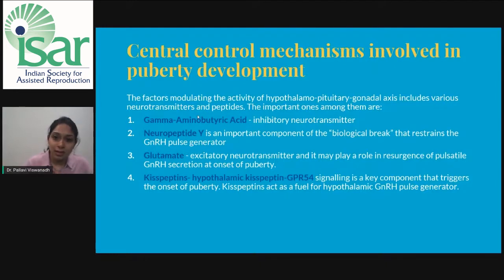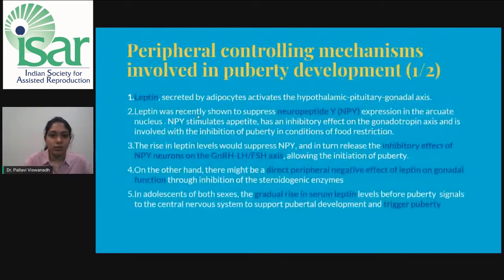Glutamate, this is an excitatory neurotransmitter, and it may play a role in the resurgence of the pulsatile GnRH secretion at the onset of puberty. Kisspeptins, hypothalamic kisspeptin GPR54 signaling is the key component that triggers the onset of puberty. Kisspeptins act as a fuel for the hypothalamic GnRH pulse generator, as in, to increase the pulse frequency of GnRH. These were the central controlling mechanisms.